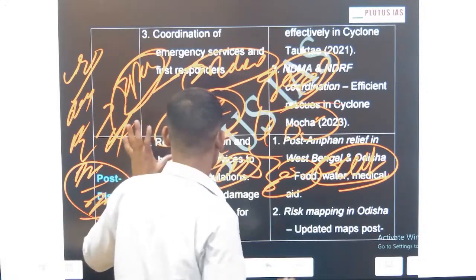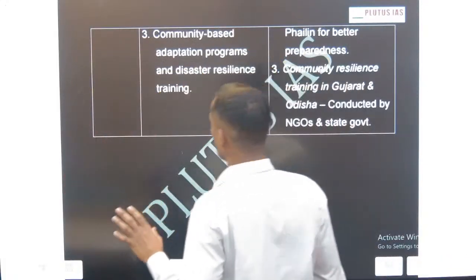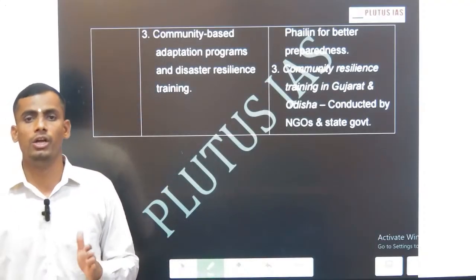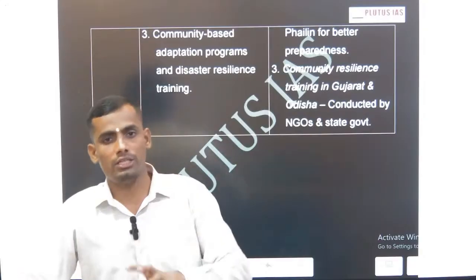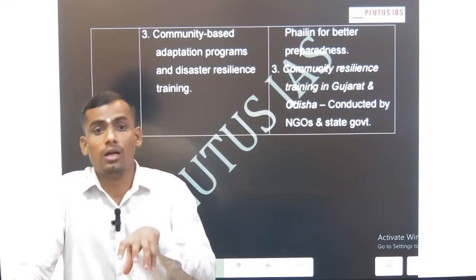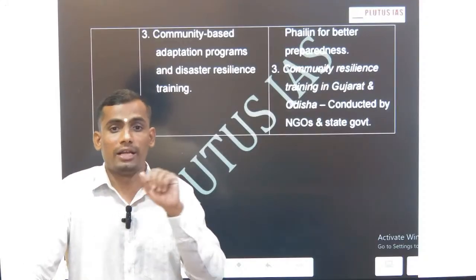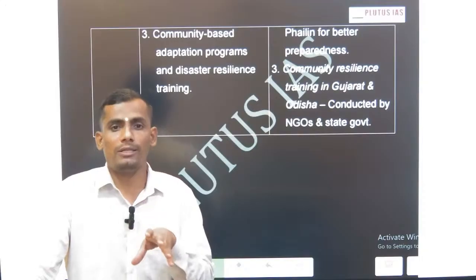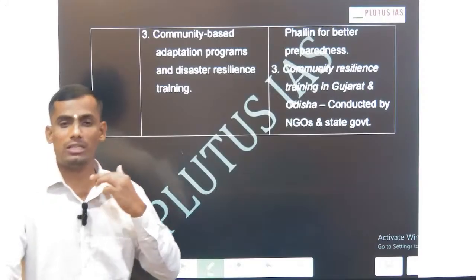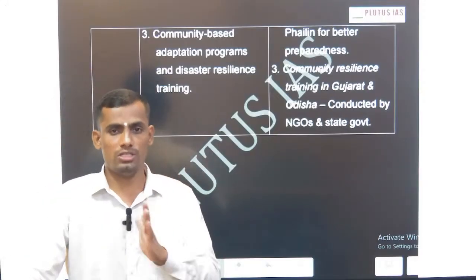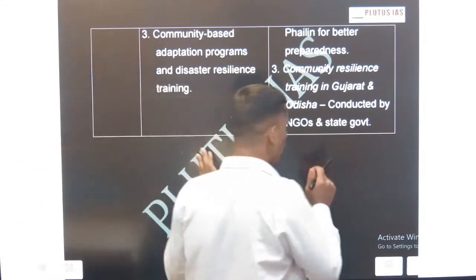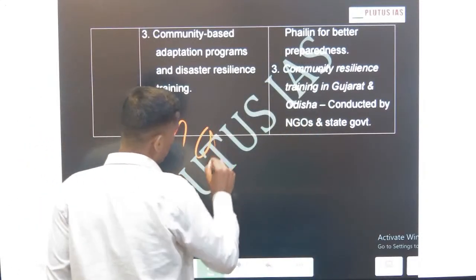Okay, so these are the non-structural measures. Tamil Nadu did proper land planning, use of digital technology, and use of real-time monitoring. Exactly the same idea has been implemented by Andhra Pradesh with the help of the Singapore government. Recently, Amravati, the capital of Andhra Pradesh, has been developed with the help of Singapore, and they are adopting the same cyclone resilience technology. Now this is overall related to cyclone as a disaster.